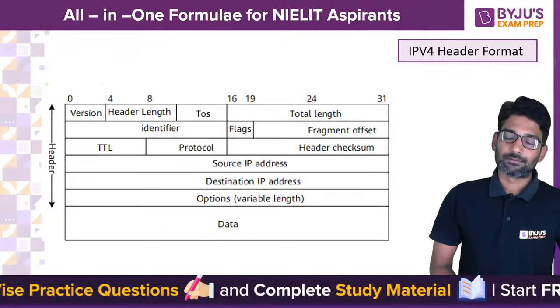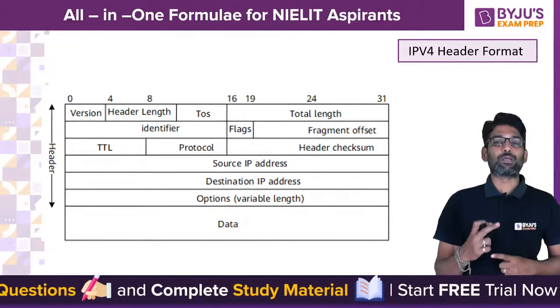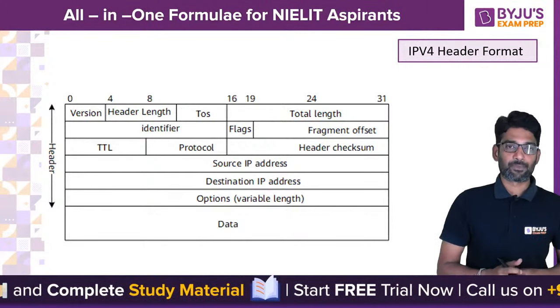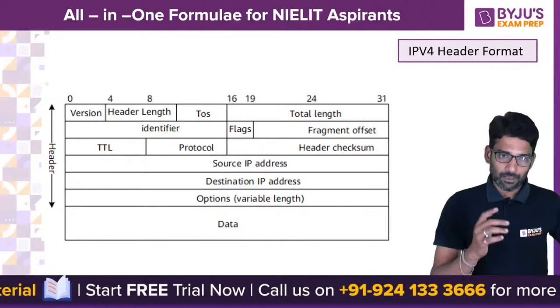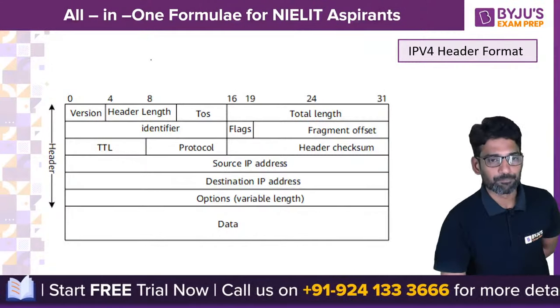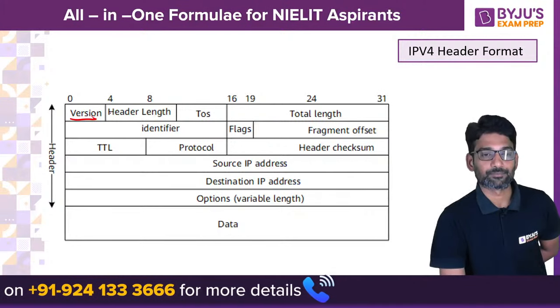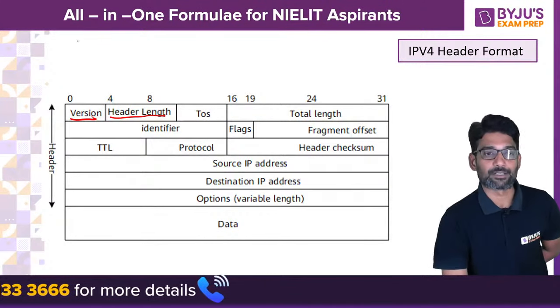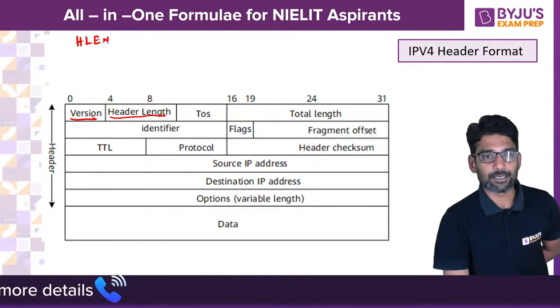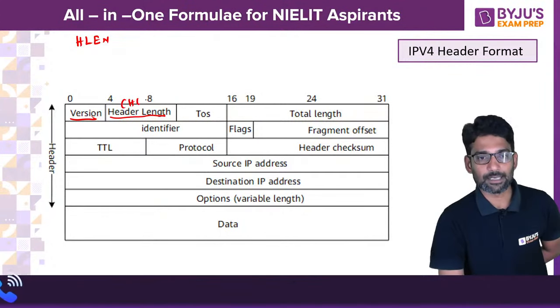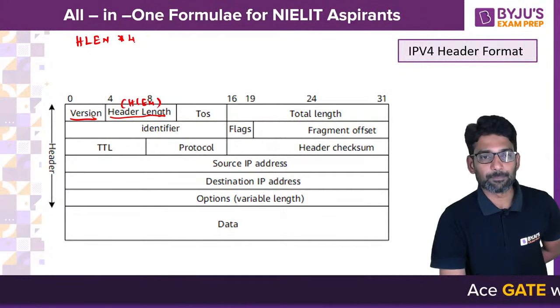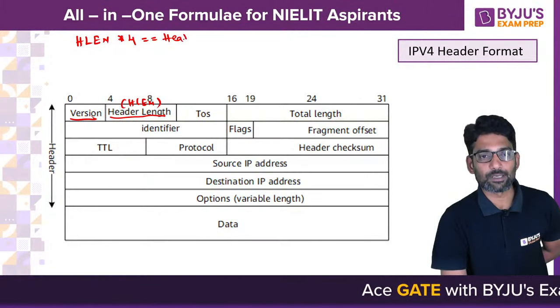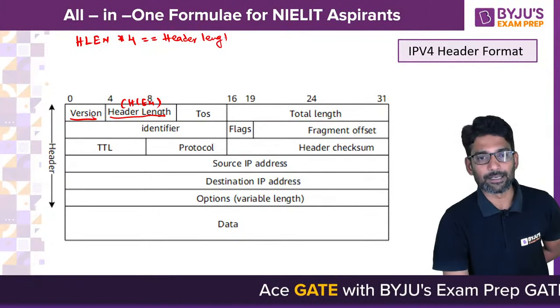And then without fail, please do recall the IPv4 header format. Every field is important. From any field a question can come. Here if you see the length of every field, version is 4 bits, header length is 4 bits, HLEN. The HLEN value multiplied by 4 gives you the header length in bytes.